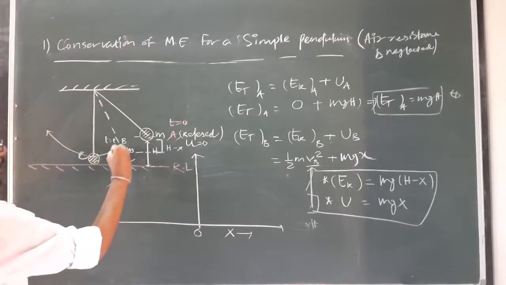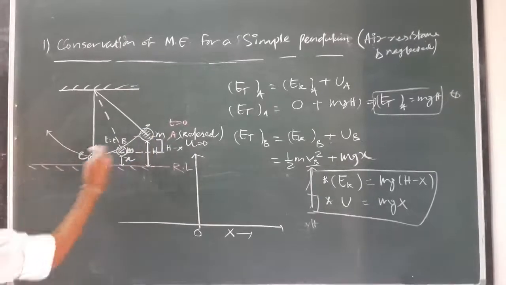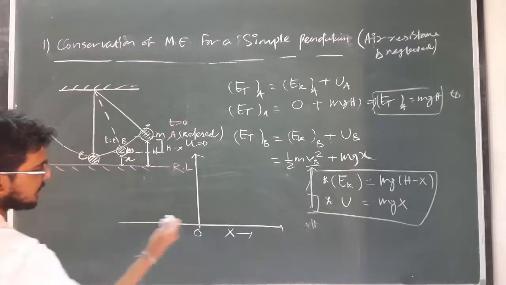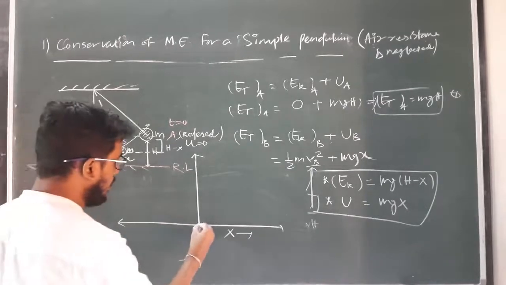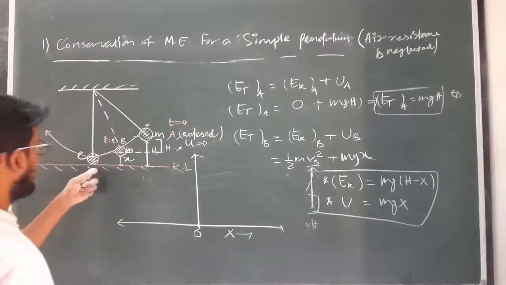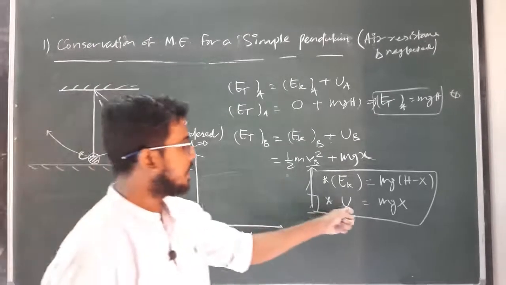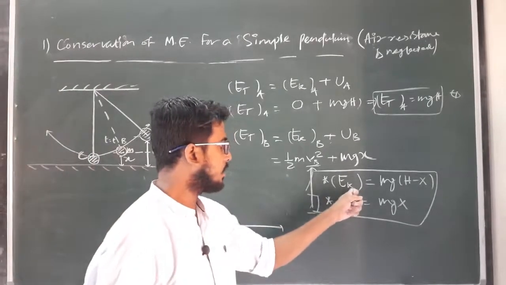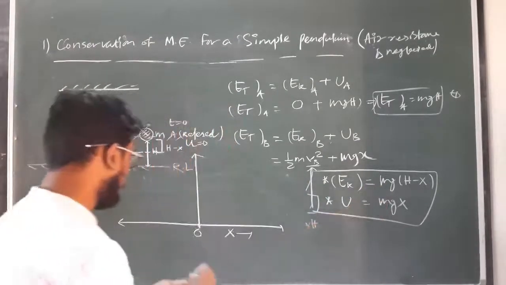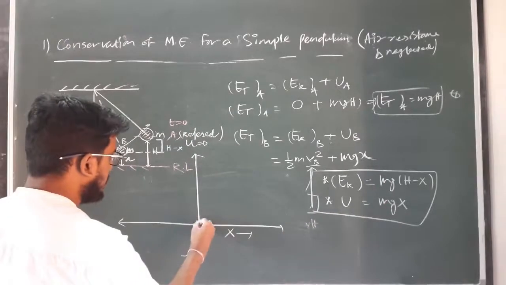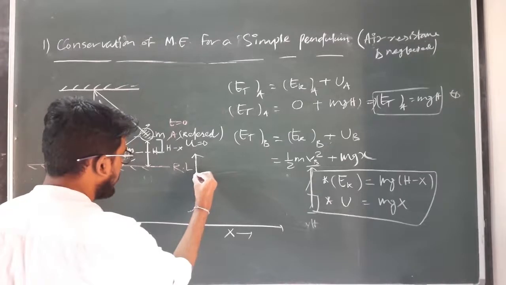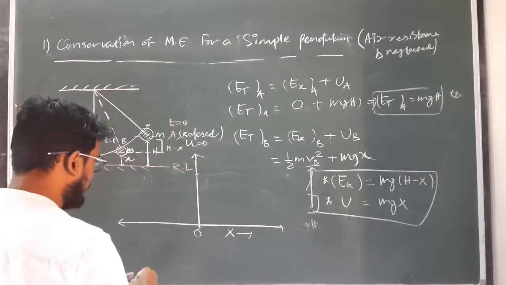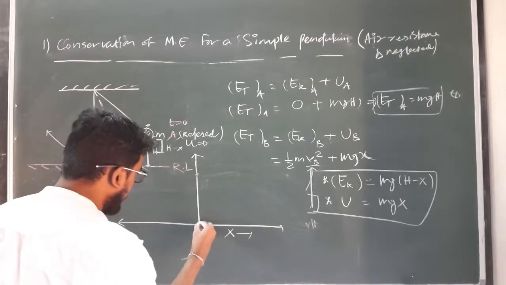So the pendulum can execute to and fro motion, that's why x can vary in both positive and negative directions. So when the value of x is 0, what is the potential energy? 0. What is the kinetic energy? mgh, maximum. So when x is 0, the kinetic energy is maximum and the potential energy is minimum.